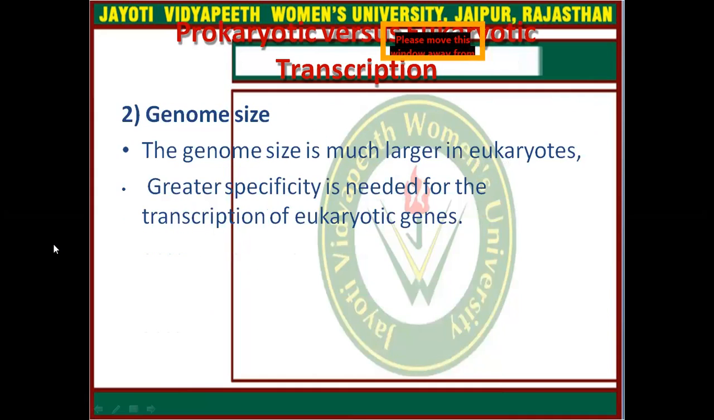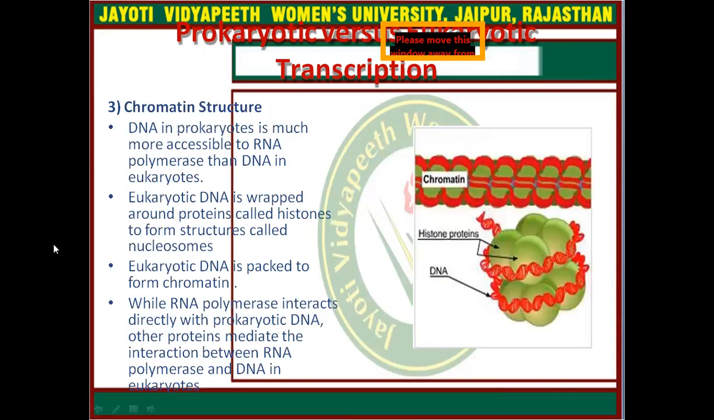Next is the genome size. So genome size is much larger in eukaryotes. Greater specificity is needed for the transcription of eukaryotic genes. Third one is the chromatin structure. So DNA in prokaryotes is much more accessible to RNA polymerase than DNA in eukaryotes.